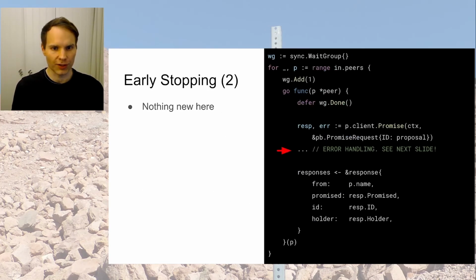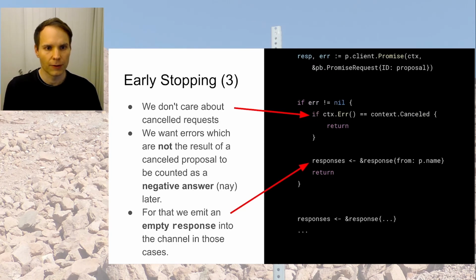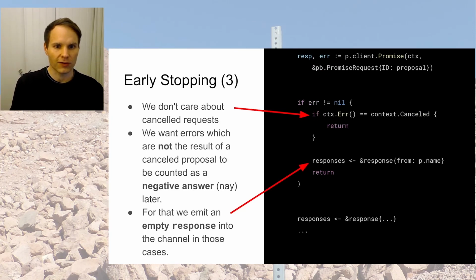So this all looks the same. The context is now the one that we inherited globally. But here it gets interesting: the error handling. So we don't care about cancelled contexts anymore. If a context has been cancelled, then that means no one is interested in our result anymore. We are not going to read the response. We are not interested in any of this. We just return, and that's it. We don't want to waste any more compute on something nobody is interested in anymore.